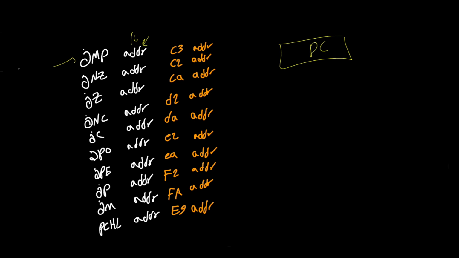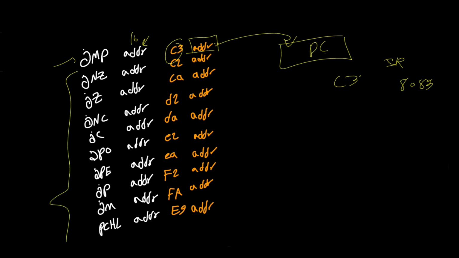So whenever we have the value of C3 in the IR register, the 8085 would fetch the other 2 bytes in the memory and load the PC with those contents so that it could jump to that location in the next cycle.